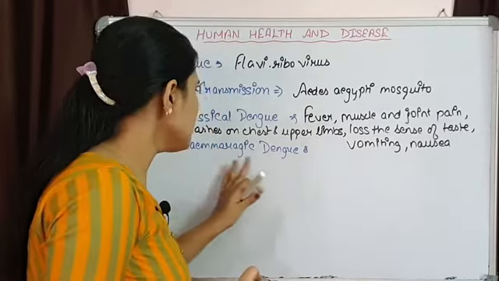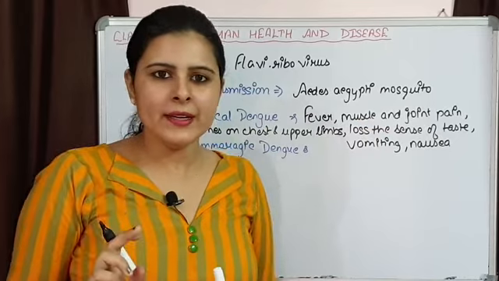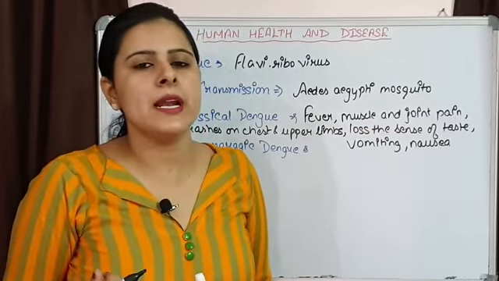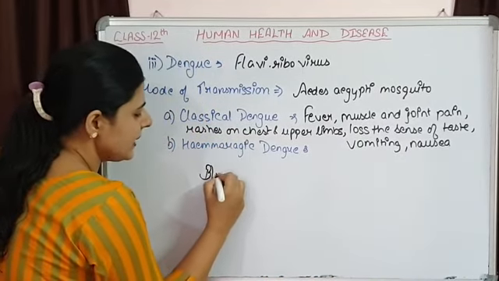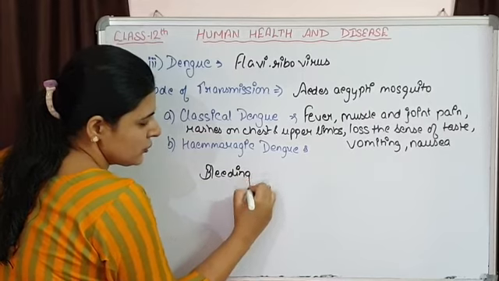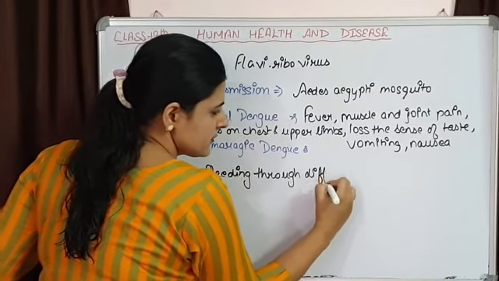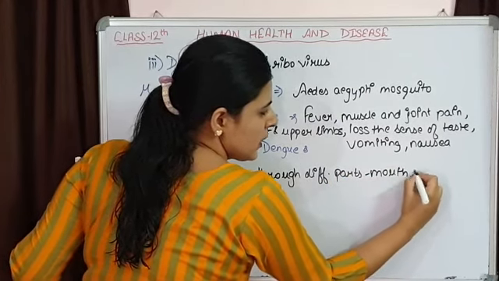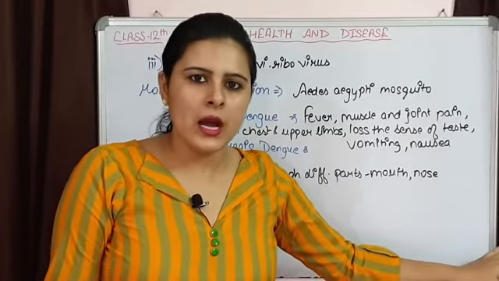When we talk about the hemorrhagic dengue, these symptoms are also seen in an individual. Along with this, there are some more severe symptoms that are going to appear. These severe symptoms are bleeding through different parts of the body, like mouth, nose. So bleeding is going to occur.